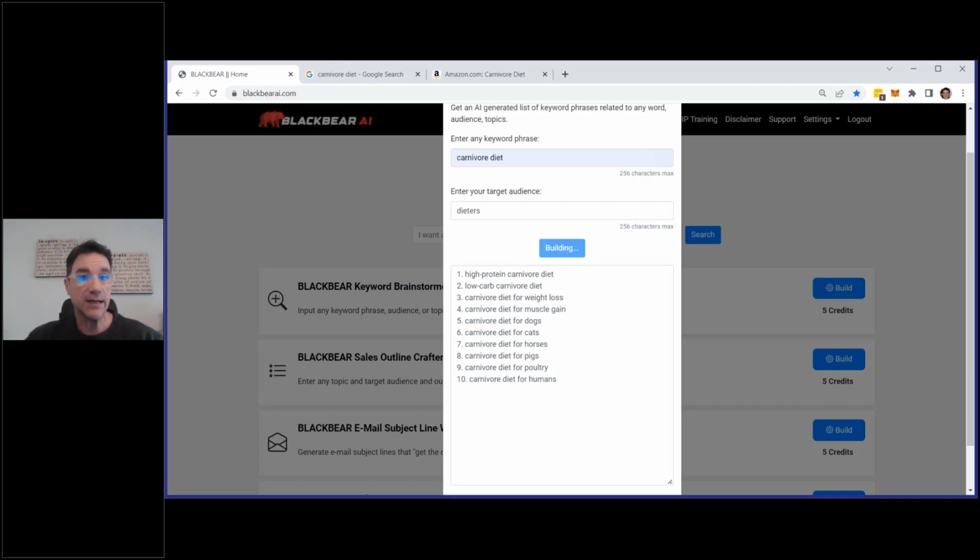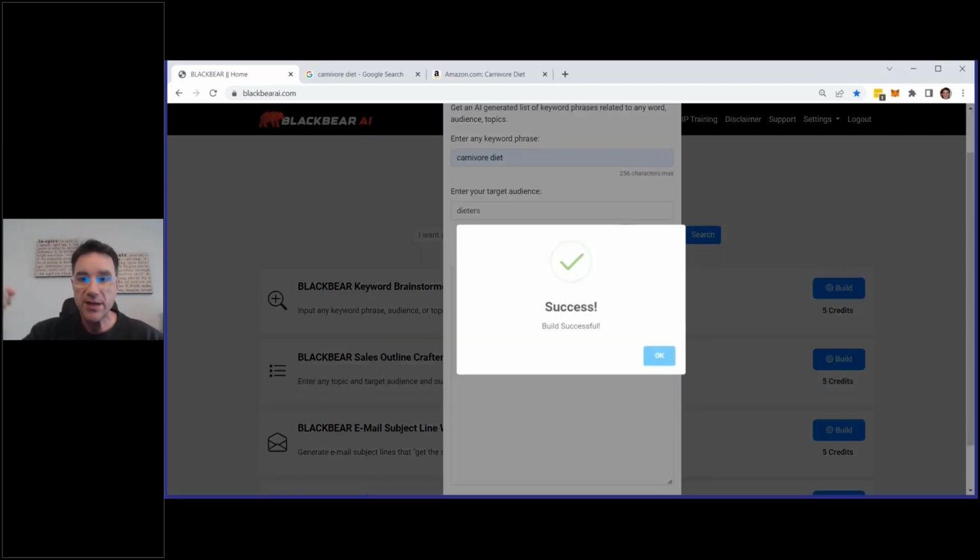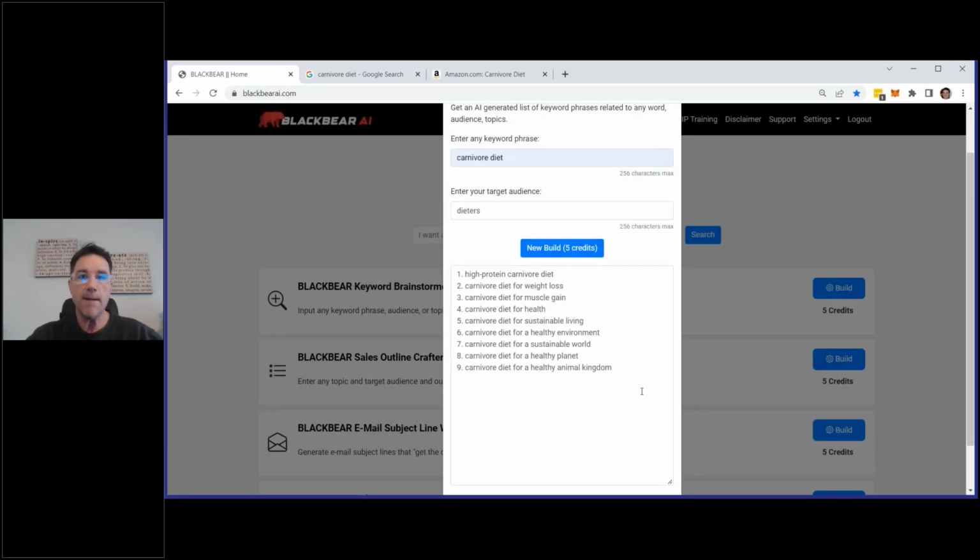I can run it again. I can run it as many times as I want. Run it, run it, run it. Millions upon millions of words, billions of data points. This is fresh, unique every single time to me. This is brand new thinking from the AI over and over and over again.